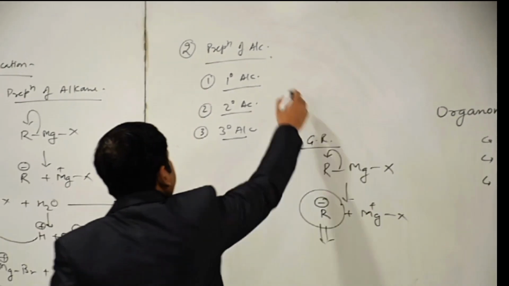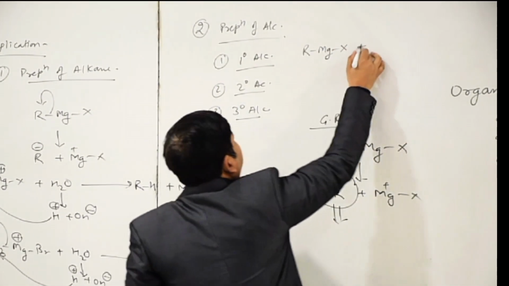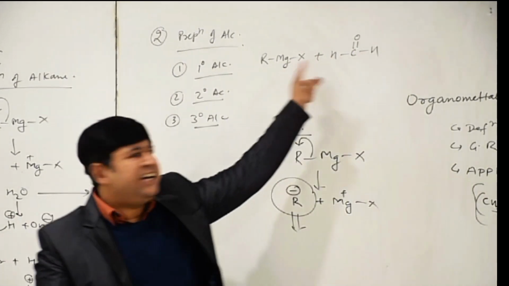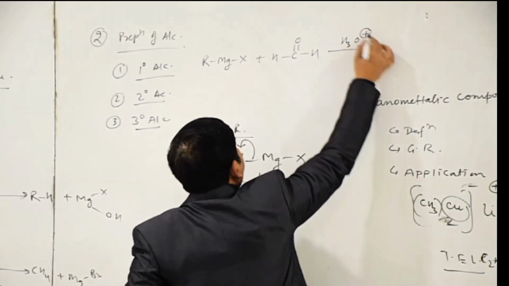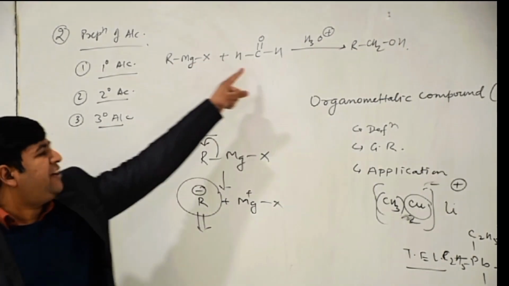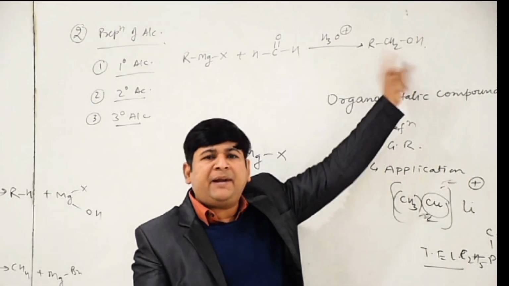So the first is preparation of primary alcohol. When Grignard reagent is treated with formaldehyde followed by hydrolysis, it will give primary alcohol.